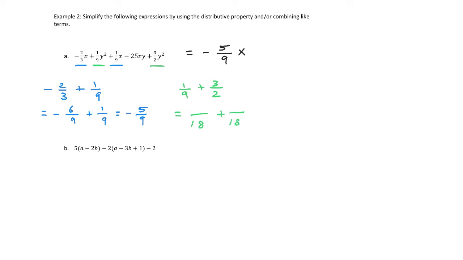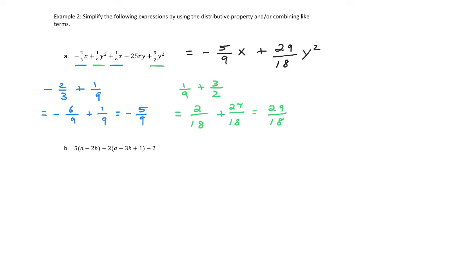And that means I'm multiplying the first fraction by 2. I'm multiplying the second fraction by 9, which gives us 27. In total, that's 29 over 18, and that can't be simplified. If we go back to setting up this problem, this means we have 29/18 y squared. Again, just adding those coefficients.